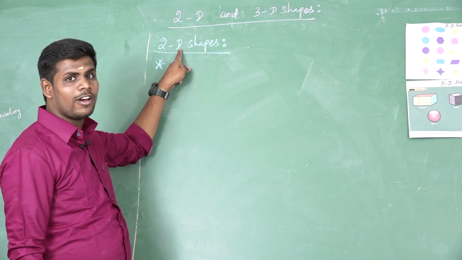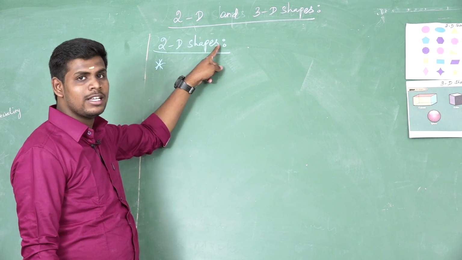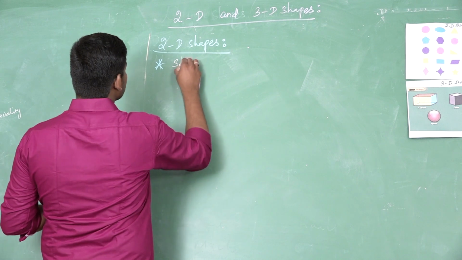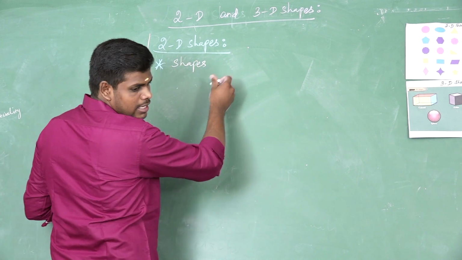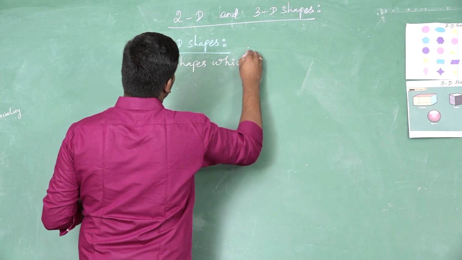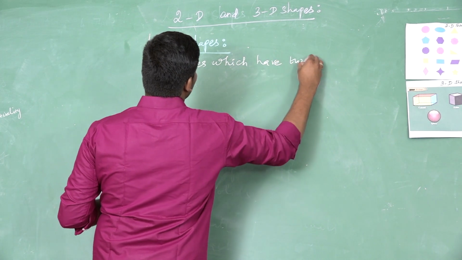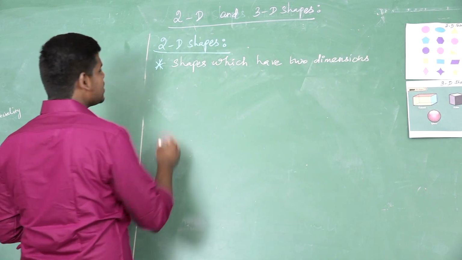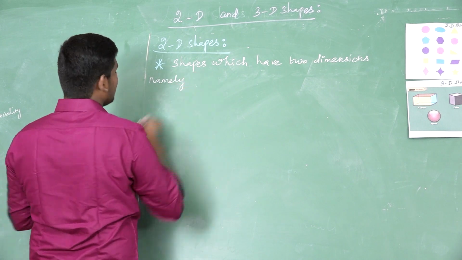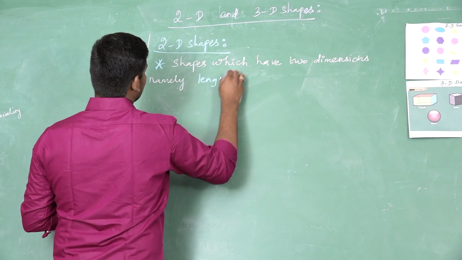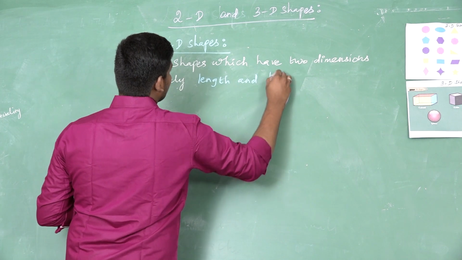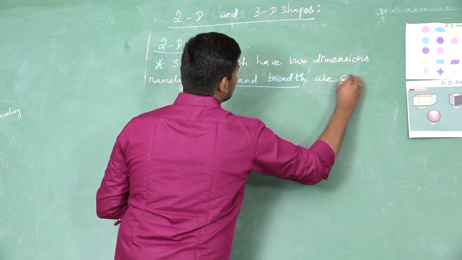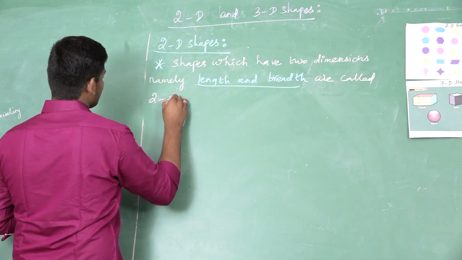The word D stands for dimension. So 2-dimension shapes. Now the definition of 2D shapes: shapes which have 2 dimensions, namely length and breadth, are called 2D shapes.